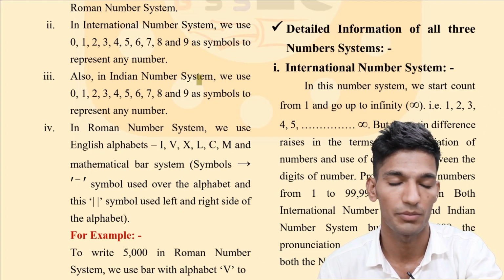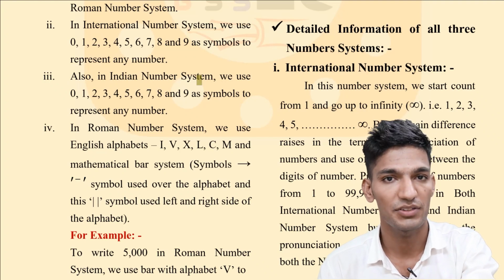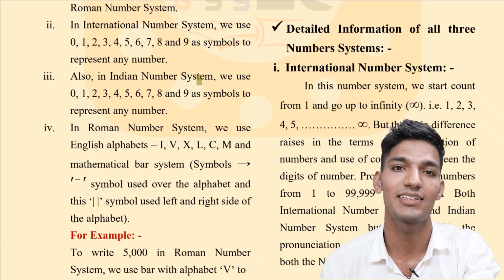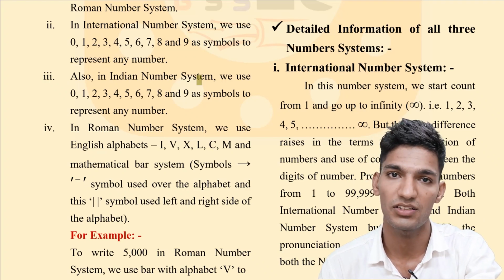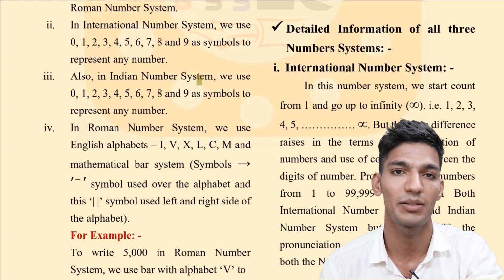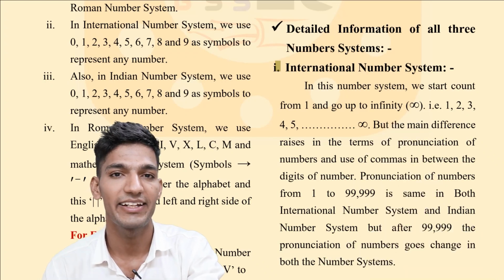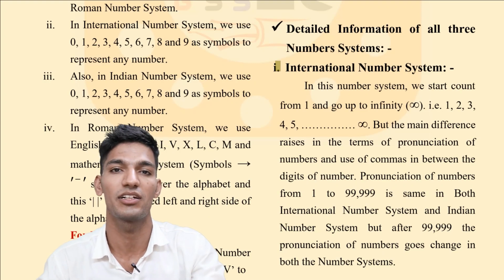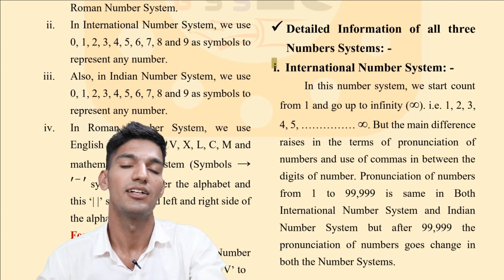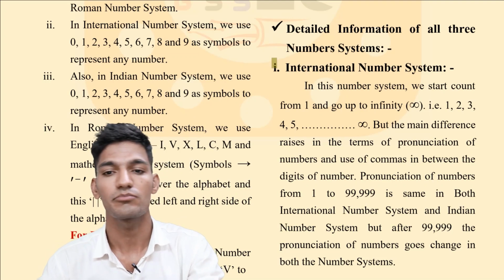The first was the international number system, also known as the British number system, the second was the Indian number system, also known as the Hindu-Arabic number system, and the third was the Roman number system. First we are going to get detailed information of the international number system, which is the most usable number system in the world.